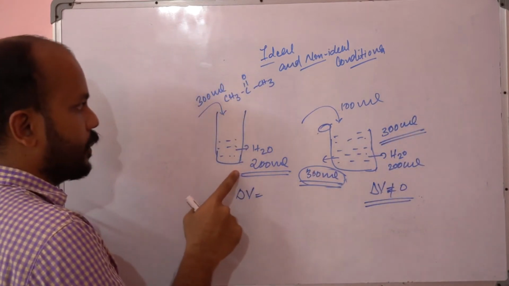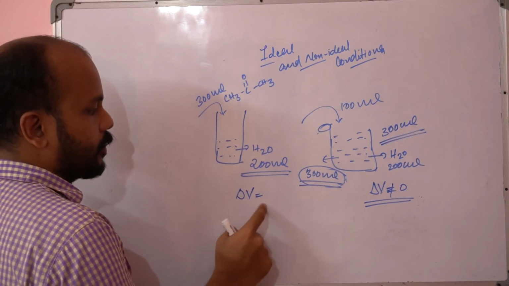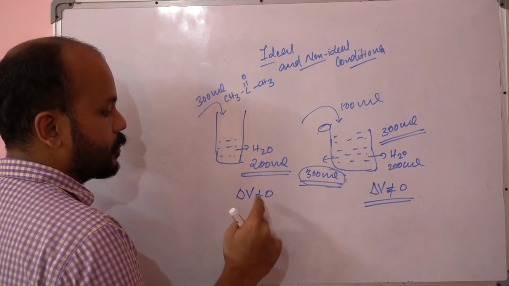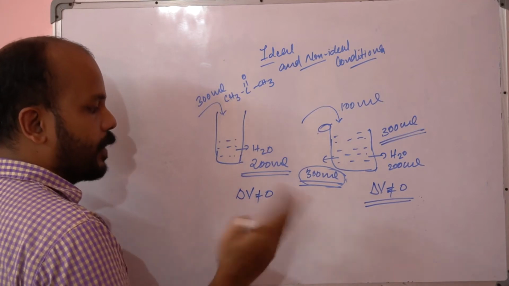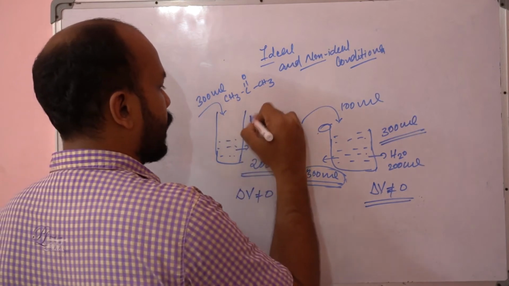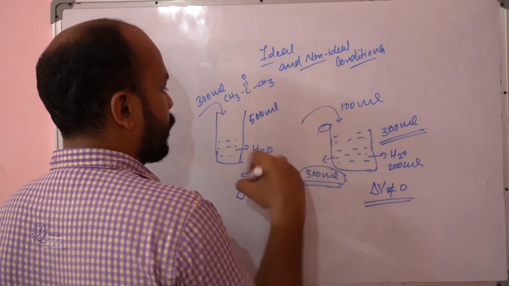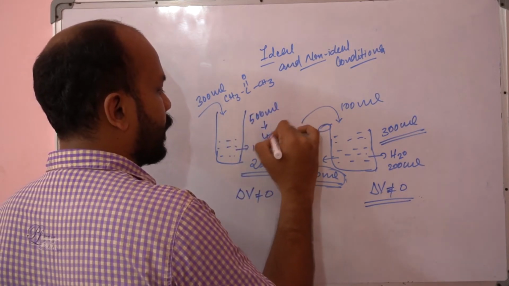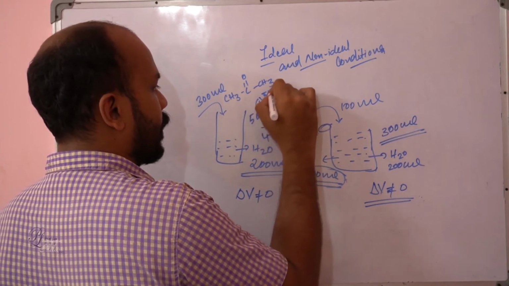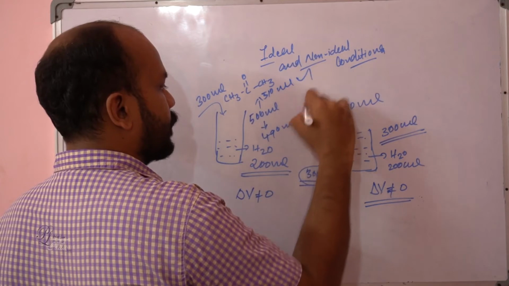But here the volume change when we are adding is not going to be 0, it will be different from 0. Instead of 500 ml we will get maybe 490 or 495 ml, or sometimes higher, 510 ml. Either possibility will be there.